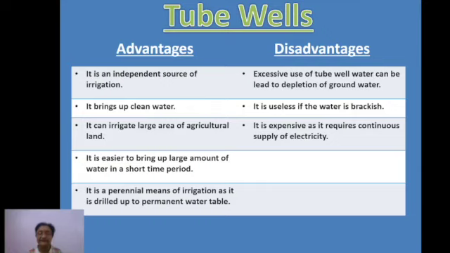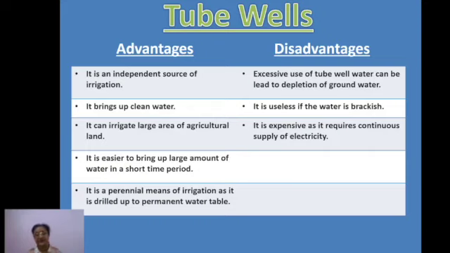It does not get affected by the surrounding climatic conditions, because it takes out water from deep inside. So it is more reliable during that time when the normal wells don't work and the tanks get dry. The rivers also are not having much water. At that time, tube wells provide a sufficient amount of water.